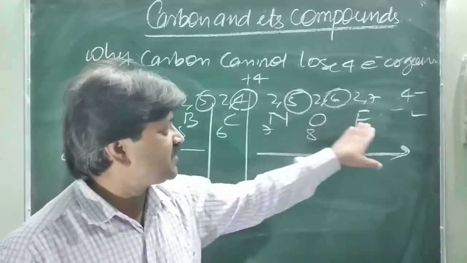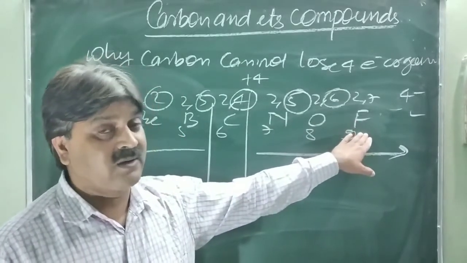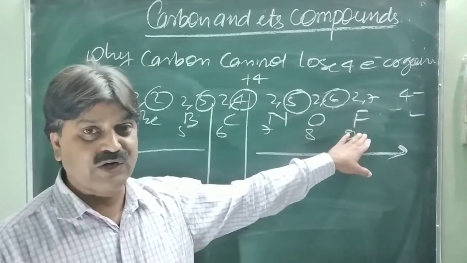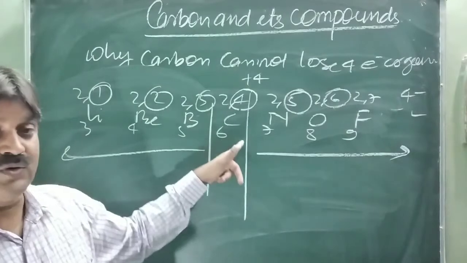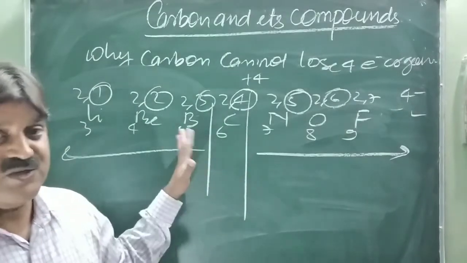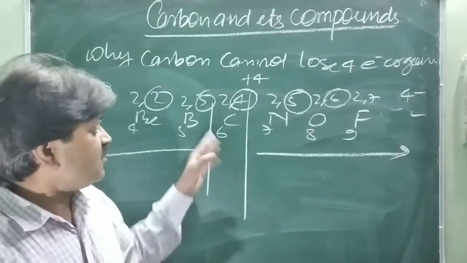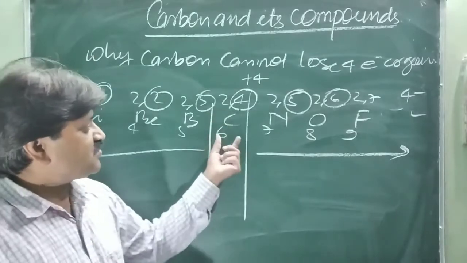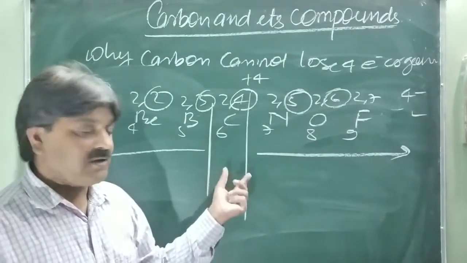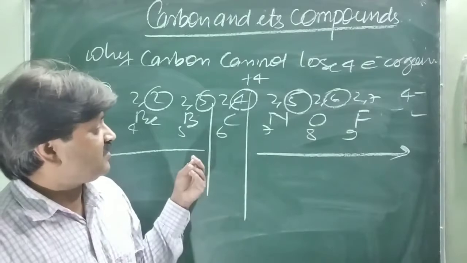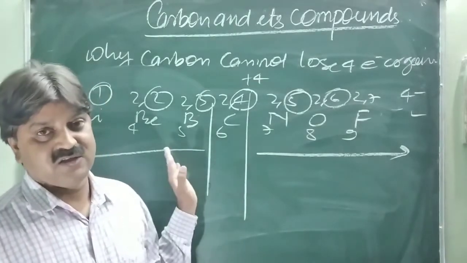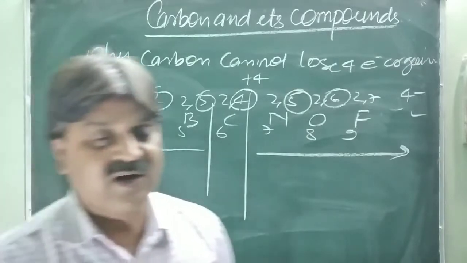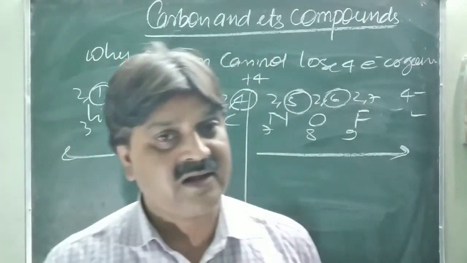All these elements present after carbon cannot donate electrons because they are more electronegative, and the ones before it do not have 4 electrons to give. It may be possible for the number of electrons to form. Carbon is small in size, so it cannot lose 4 electrons, because after gaining 4 electrons, 6 protons cannot balance 10 electrons. This is the reason carbon cannot gain electrons.